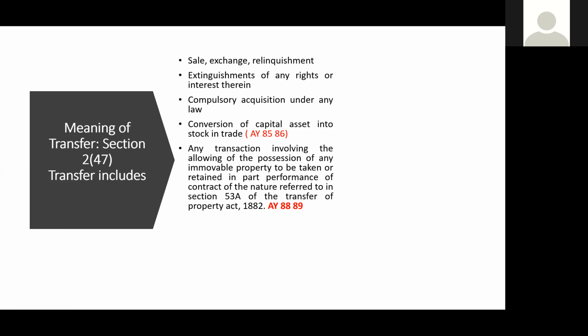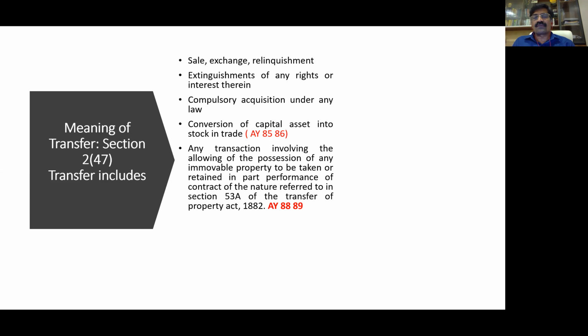Now, beautiful argument. What the assessee was saying: there is no capital gains. His argument was that in order to come under capital gains, there must be a transfer, there must be a capital asset, there must be a profit or gain. Three conditions must be satisfied. First point, there was no transfer here.